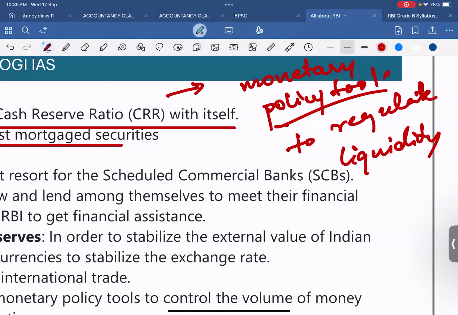It refers to the portion of a bank's total deposits that must be maintained as cash with the RBI without earning any interest. They don't get any interest on the CRR. Remember that. That is very important.